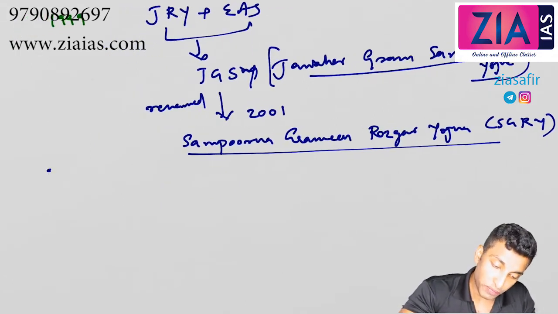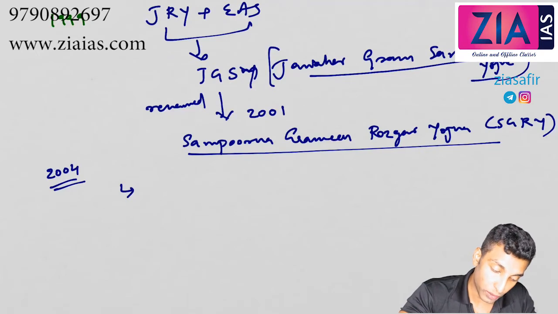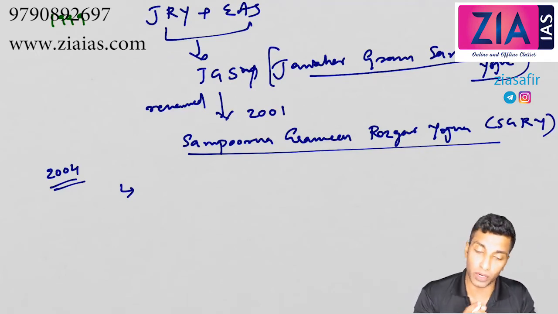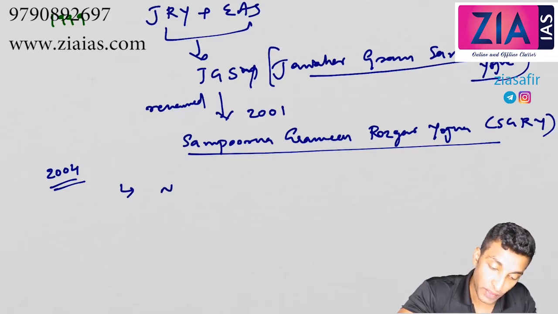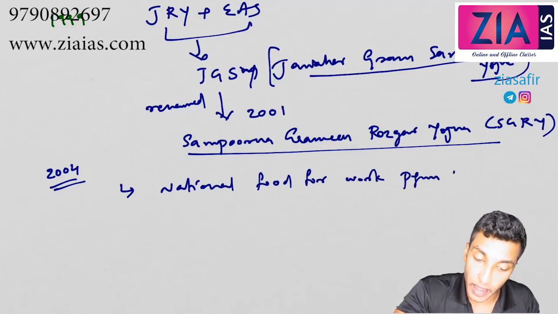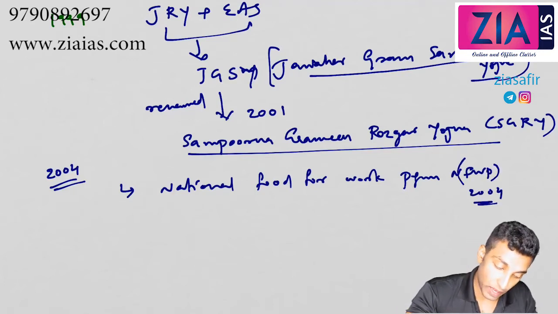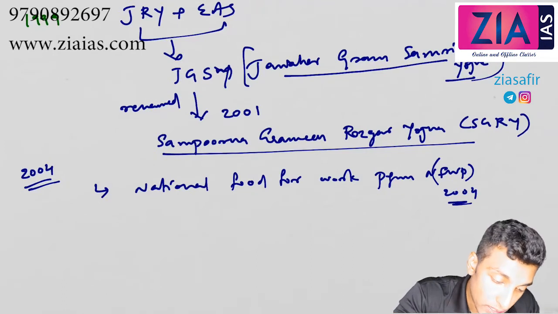In 2004, there was a drought, so some new schemes were also brought in. One important new scheme, the National Food for Work Program. We have discussed a Food for Work program before; this is also related. NFWP, 2004. Now what is standing here?